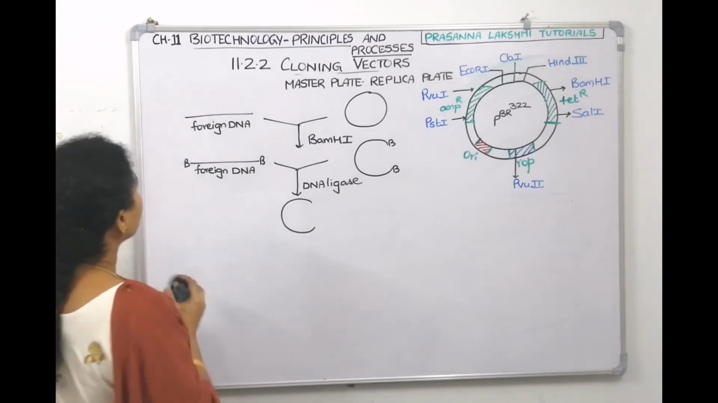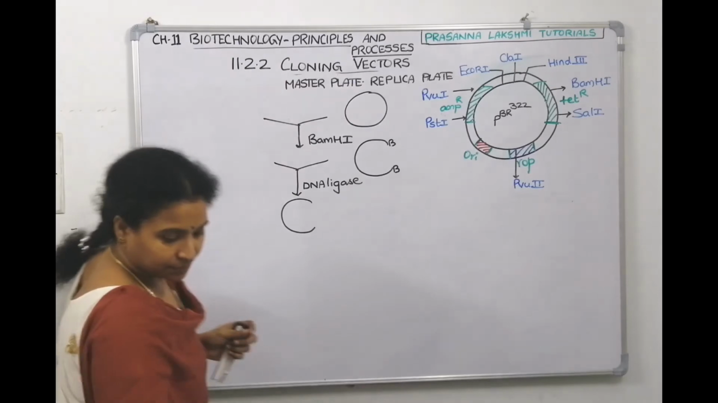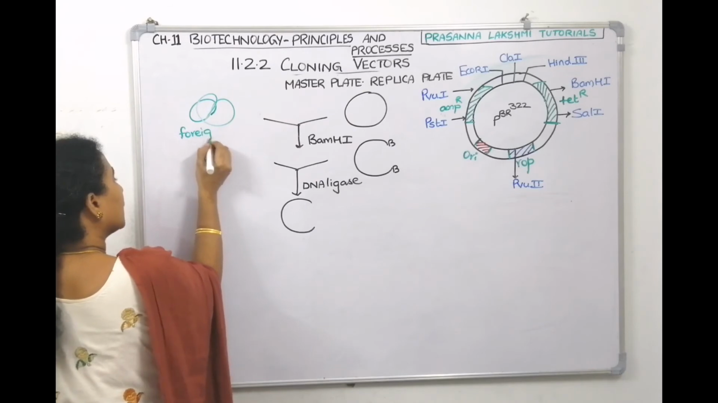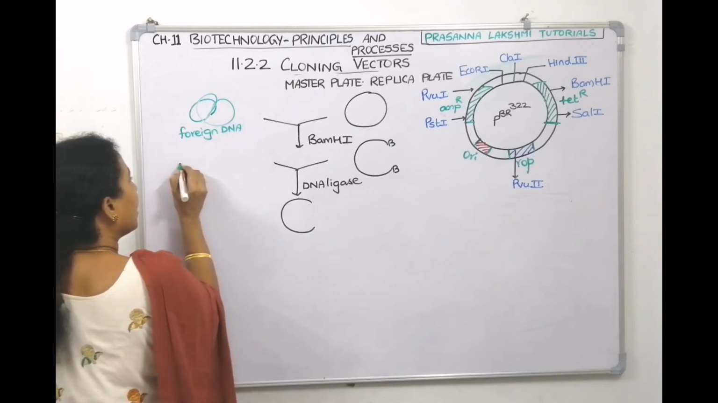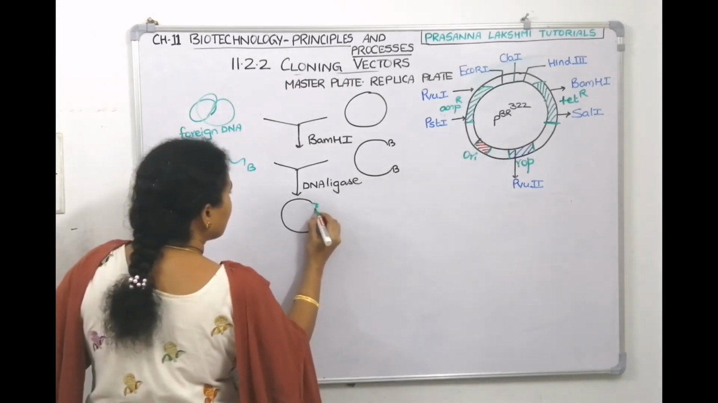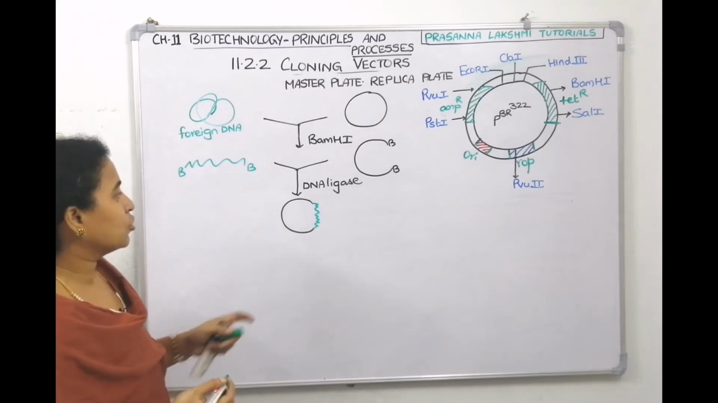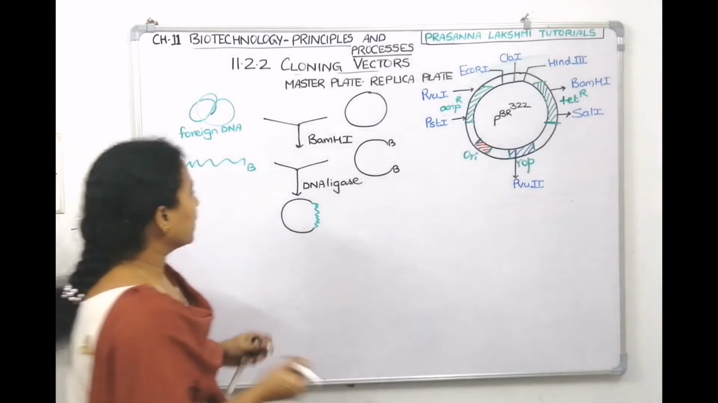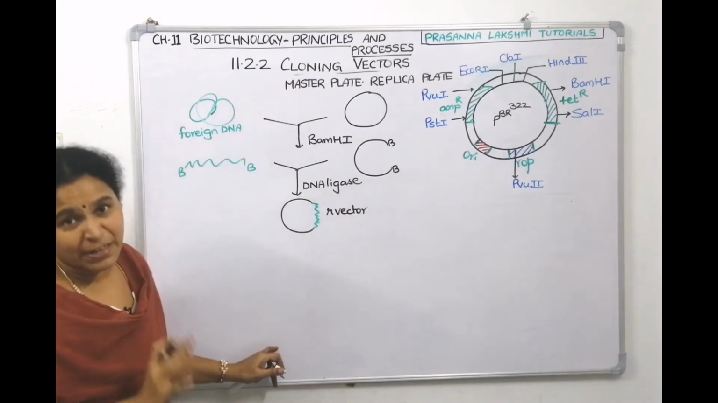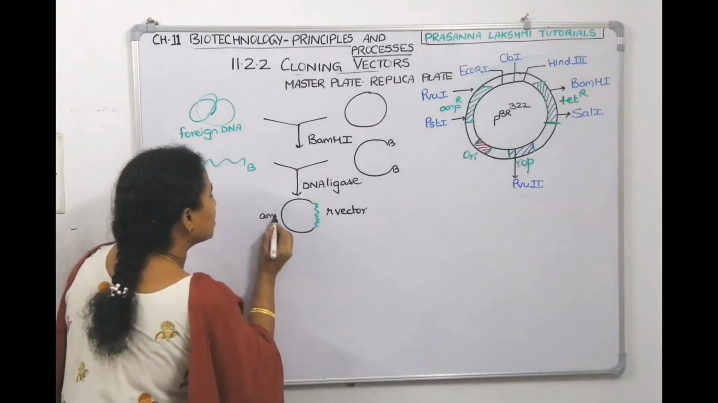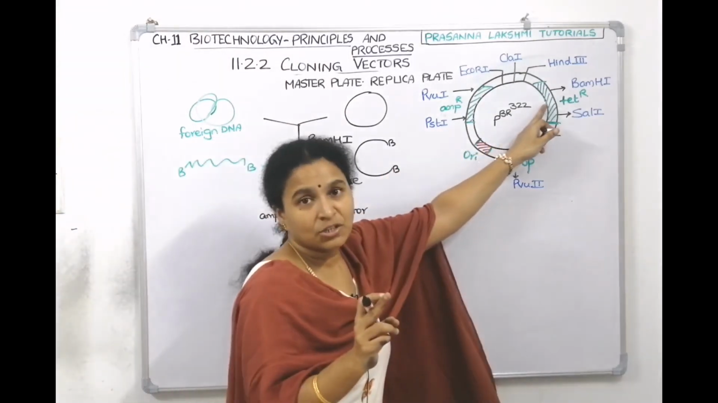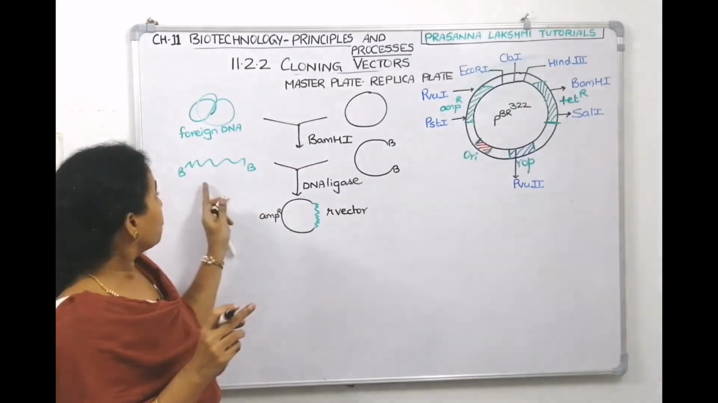For our understanding, let's use another color for the foreign DNA. After you digest, it will have BamHI ends. Now, this is introduced like this. DNA ligase has joined. What you got now is a recombinant vector, an rDNA vector. This rDNA vector has its ampicillin resistance gene marker because you did not disturb it, but you disturbed the tetracycline gene marker. In that place you brought your gene.